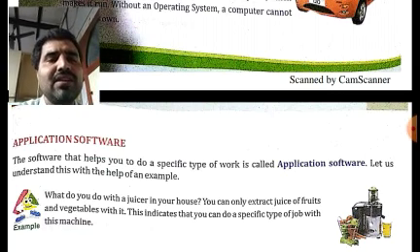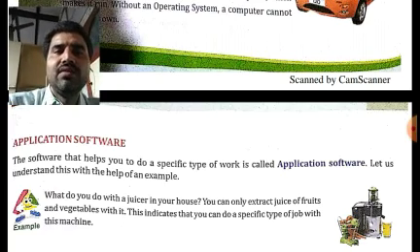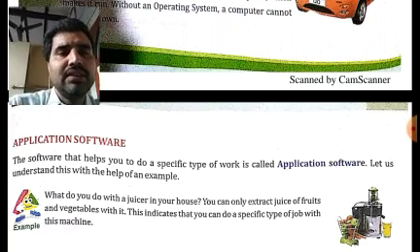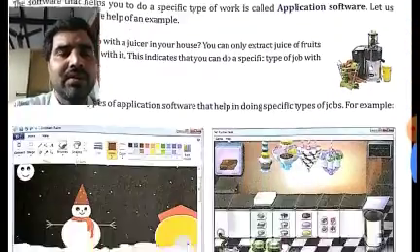What is the correct answer? It is application software. I will give you options like system software, operating system, and application software. What is the correct option that you will choose? This will be application software. In this way, small questions will be asked from within the chapter also.